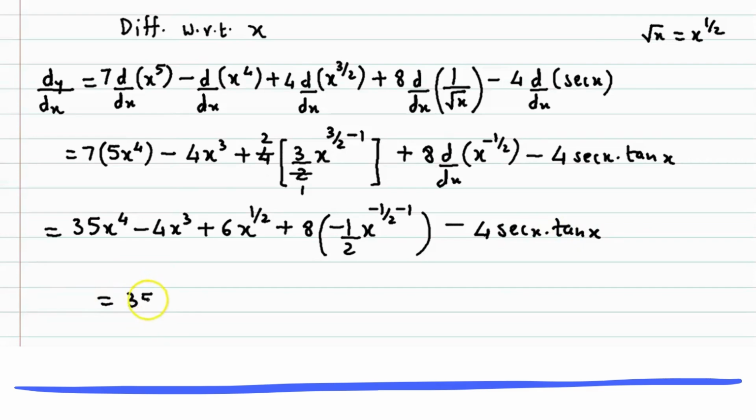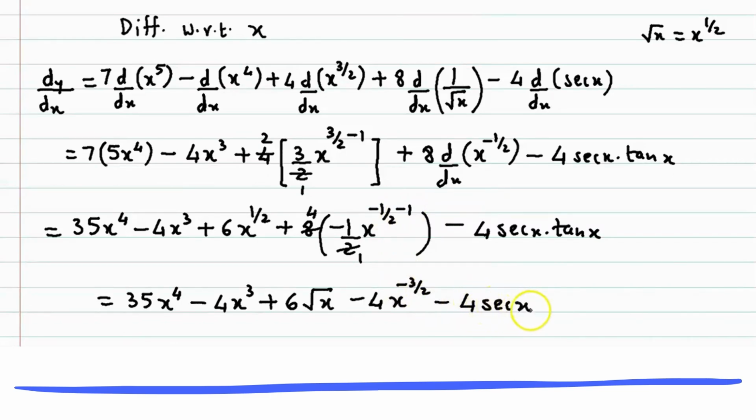Further, we get 35 into x raised to 4 minus 4 times x cube plus 6 times. Now x raised to half could be written as root x, and here 2 1s are 2, 2 4s are 8, 4 into minus 1, so that's minus 4 into x raised to, here again we equalize the denominators, 2 1s are 2, so minus 1 minus 2, so that's minus 3 by 2 minus 4 times sec x into tan x. So this is the value for dy by dx.